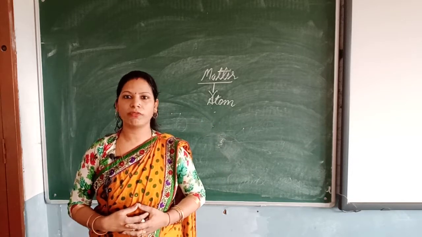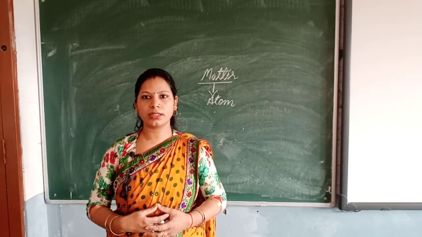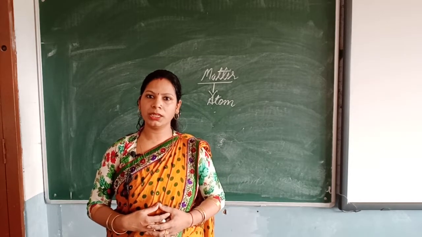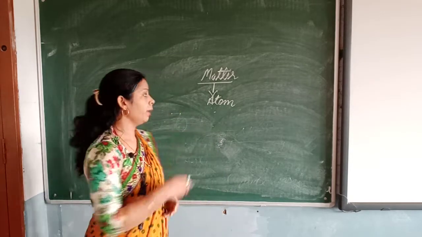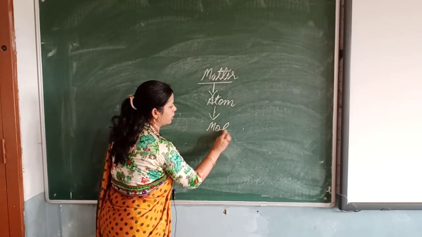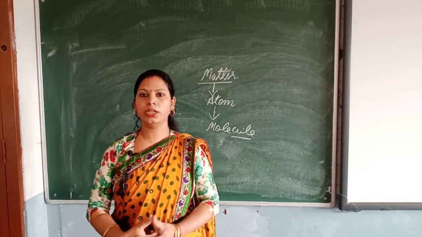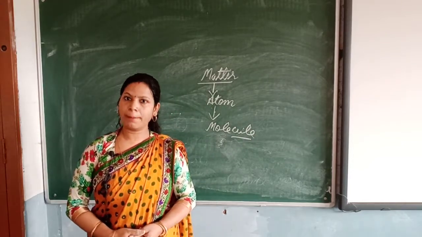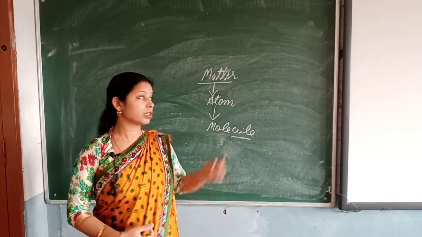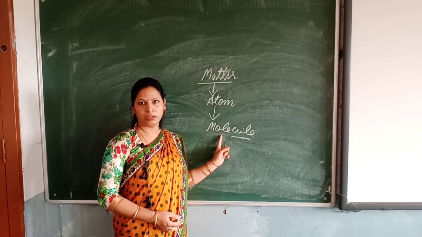So matter consists of atoms. Atom is the smallest unit of matter which may or may not exist independently but takes part in a chemical reaction. Then atoms make what? Molecules. Molecule is again a small unit, but it also takes part in a chemical reaction. It is quite bigger than an atom because a molecule contains two or more atoms.